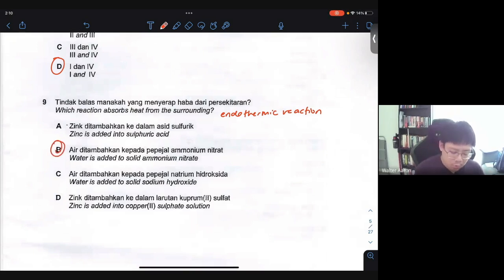Whenever you see water added to ammonium nitrate or an ammonium salt, then for sure it will be an endothermic reaction already. Unless you don't see any of them, then of course you must reconsider. But in this case, the moment you see water and solid ammonium nitrate, it will be endothermic already. So you'll pick B straight away as the answer.